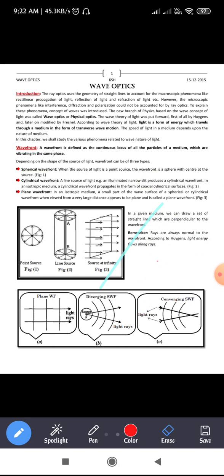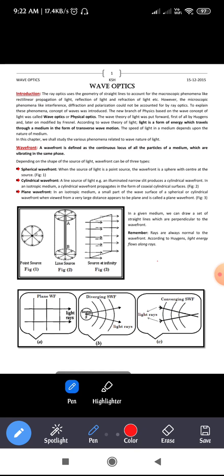Okay. So next, cylindrical wavefront. Let us see that a line source of light, for example an illuminated narrow slit, produces a cylindrical wavefront in an isotropic medium. A cylindrical wavefront propagates in the form of coaxial cylindrical surfaces. You are aware of this isotropic medium, right? In ray optics itself, we have gone through it. So now, what do you mean by this cylindrical wavefront? When is this cylindrical wavefront produced?